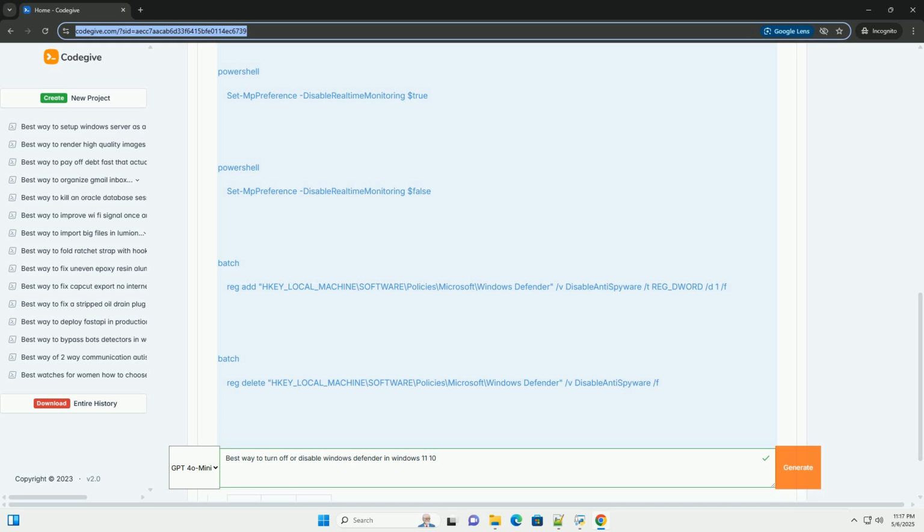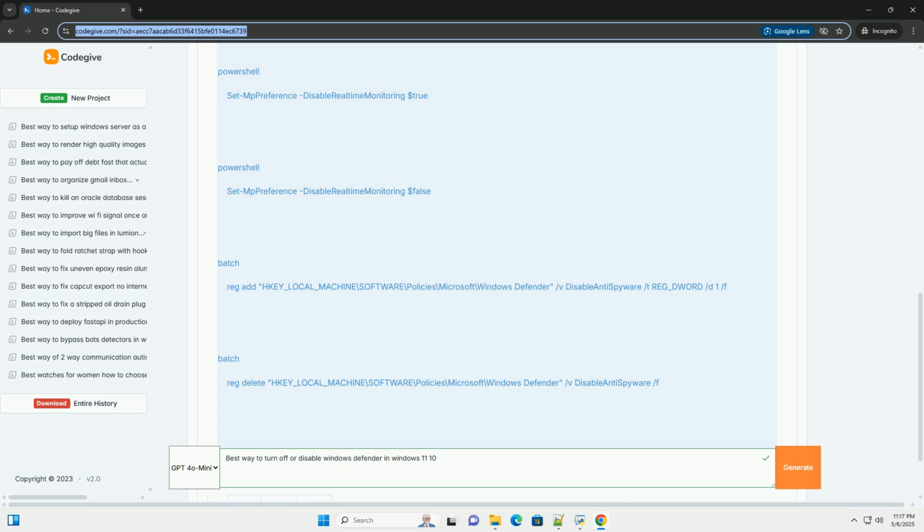3. Using Group Policy Editor, permanent or semi-permanent, recommended for domain environments. The Group Policy Editor, gpedit.msc, allows you to configure system-wide settings. This method is often more reliable and persistent than registry edits, especially in managed environments.